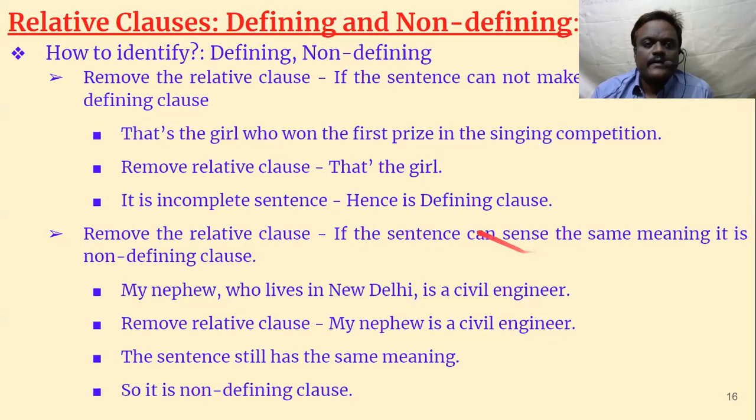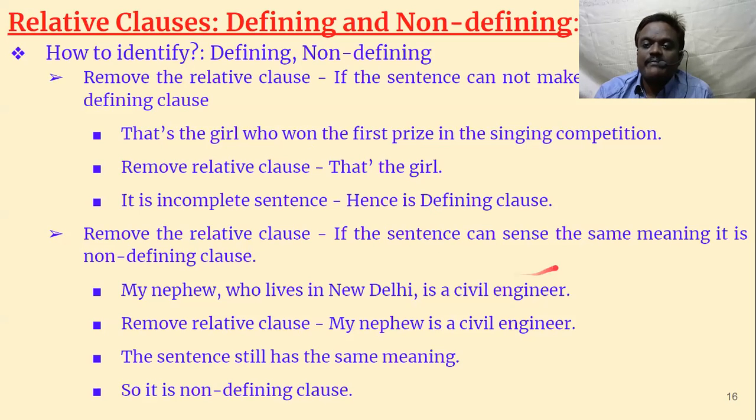That's the girl who won the first prize. So we have to remove who won the first prize in the singing competition. After removing, what happens? Only "that's the girl" remains. That's the girl is not a complete sentence. It is an incomplete sentence. Hence, it is a defining clause. So if we remove the relative clause and the main clause doesn't make any sense, then it is a defining clause.